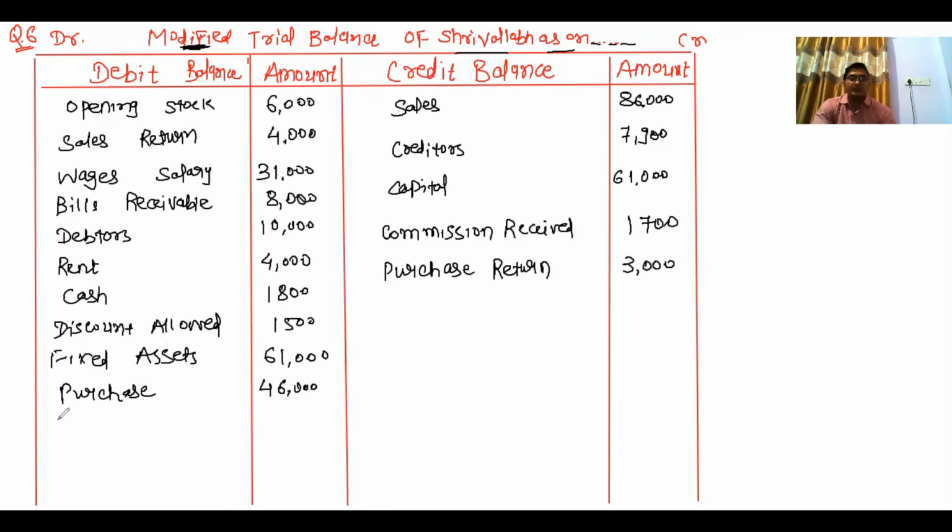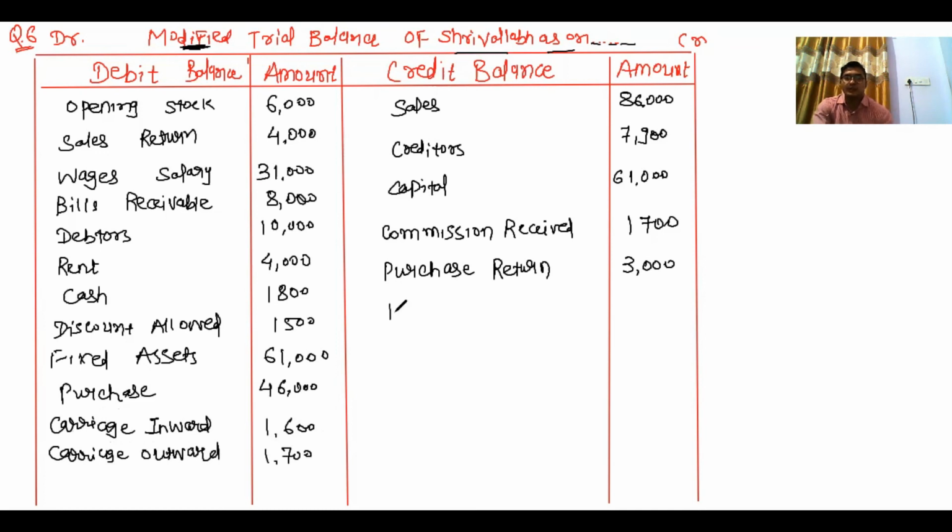Carriage inward on debit side for 1,600. Carriage outward recorded on debit side for 1,700.